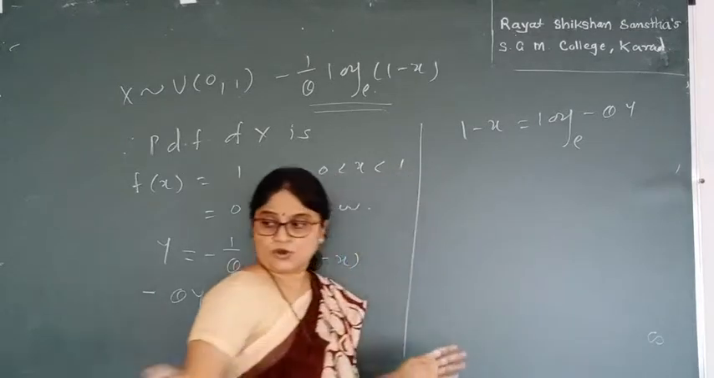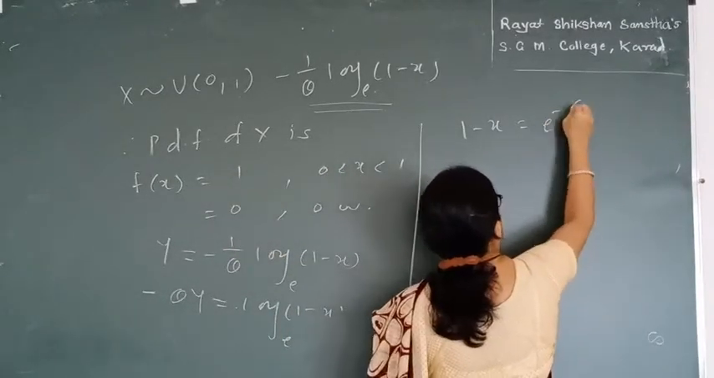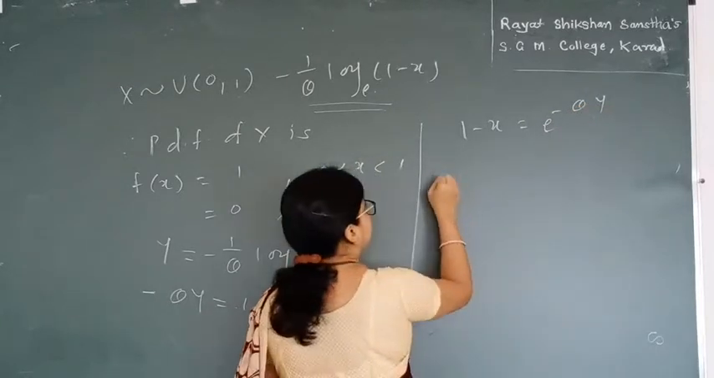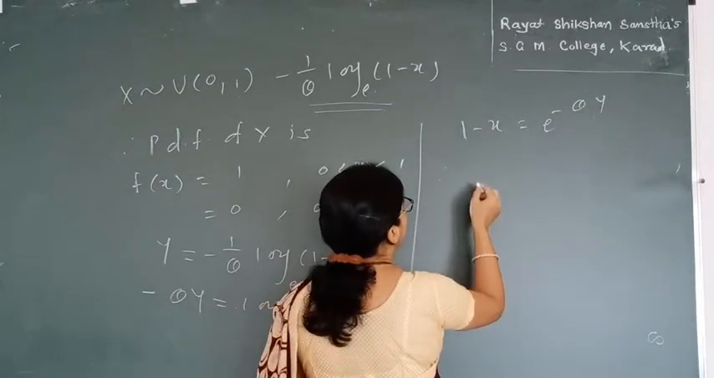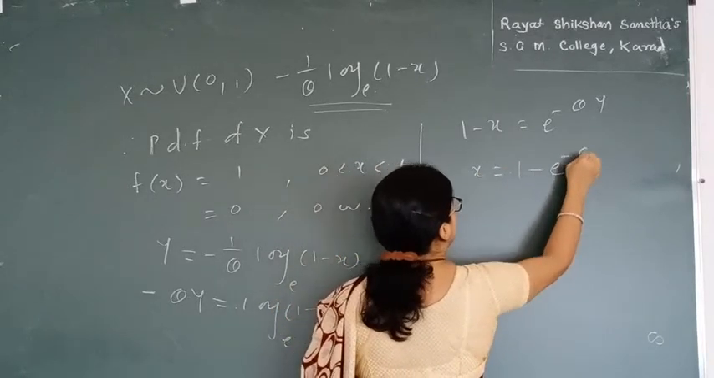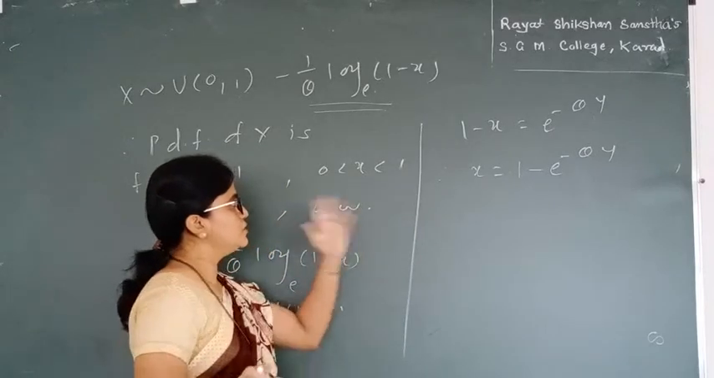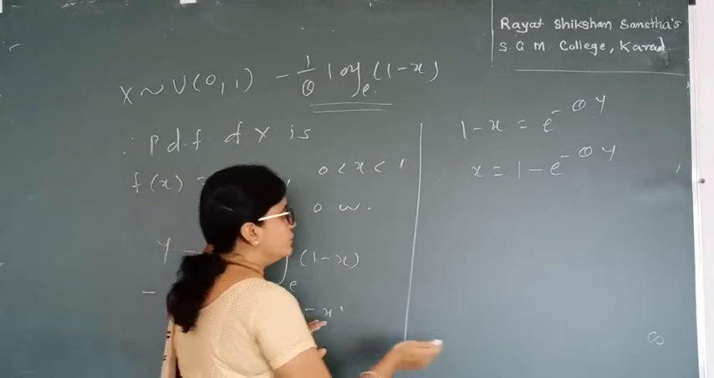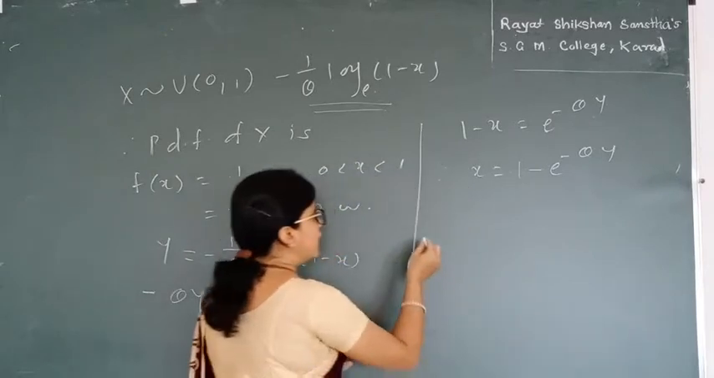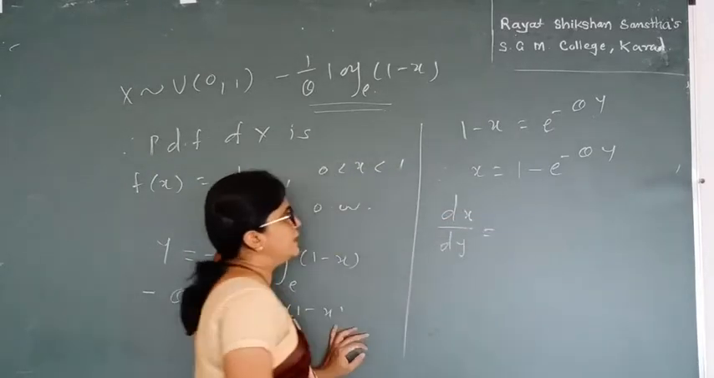Not log, actually over here log is there, so I have e raised to minus theta. Sorry, e raised to minus theta. So simply the value of x over here is, I get this as 1 minus e raised to minus theta y. Okay, so this is my value of x. Now the next step is I need to find the dx by dy. So what is the value of dx by dy over here?